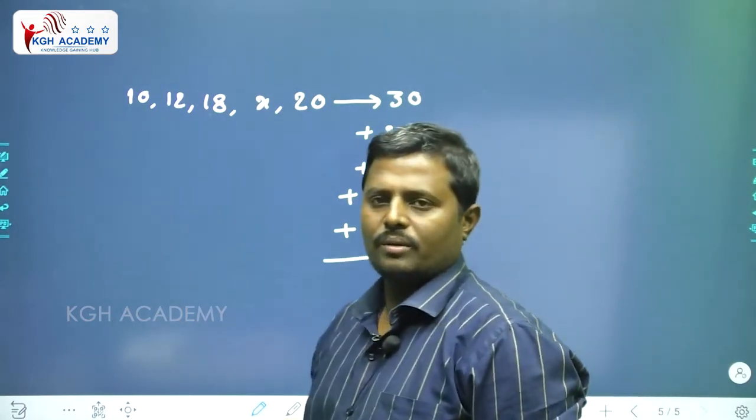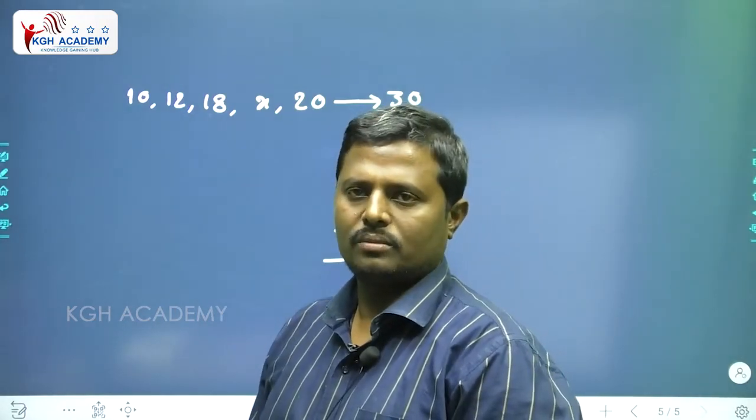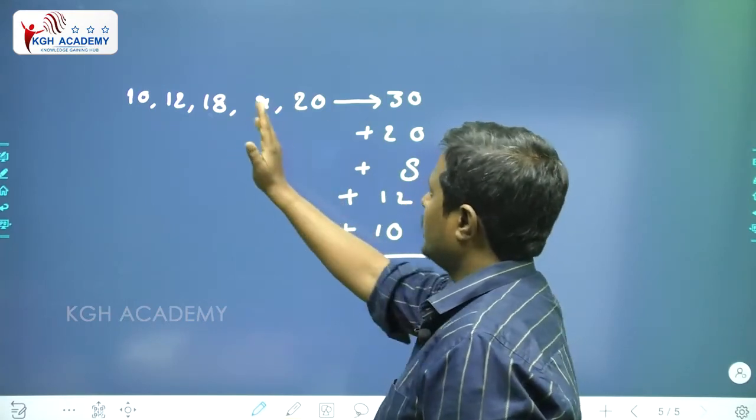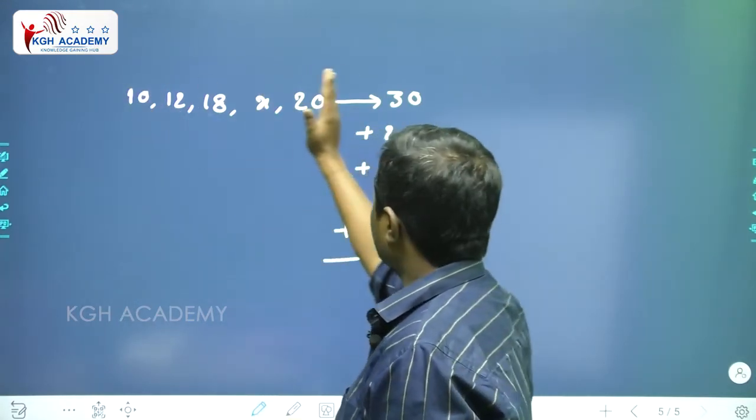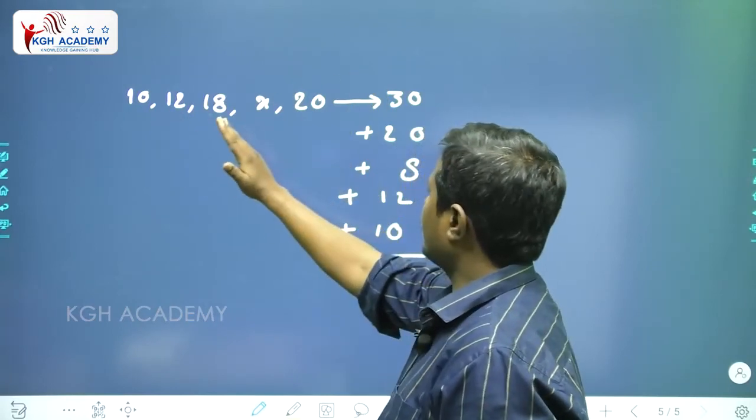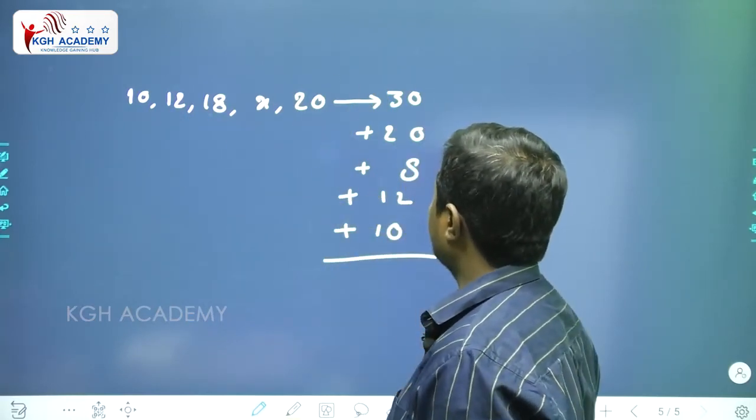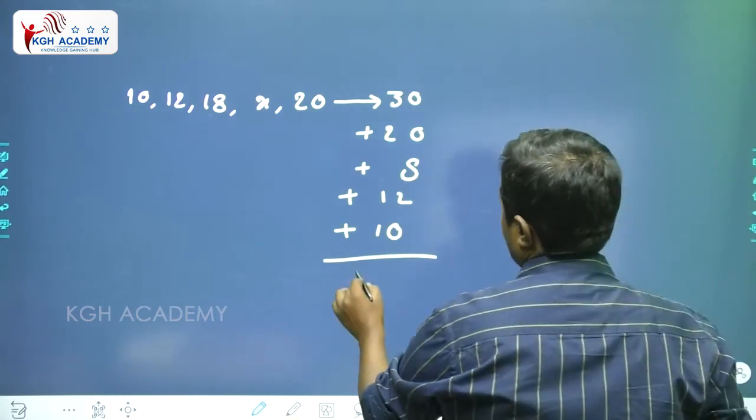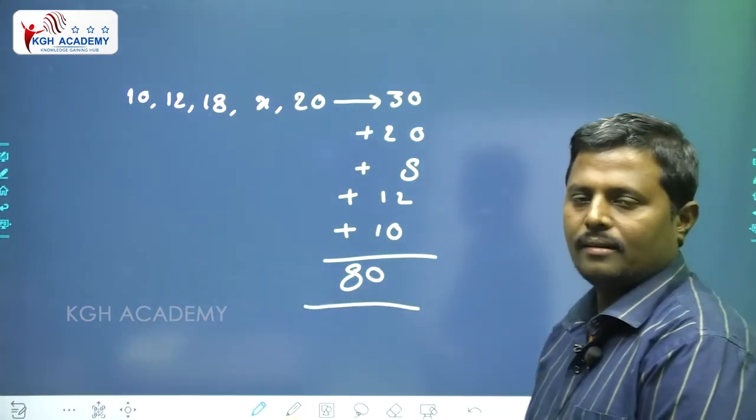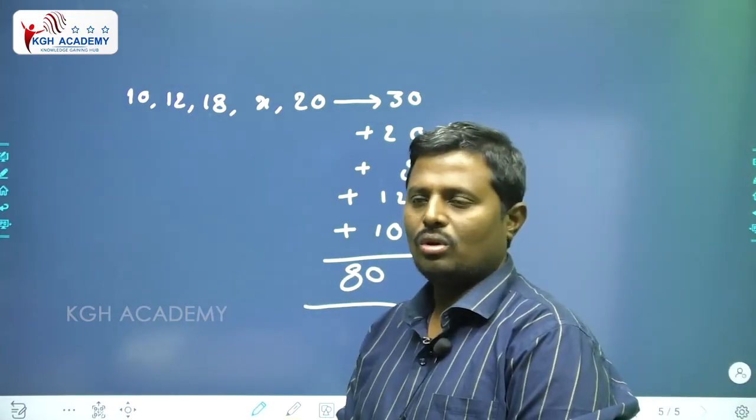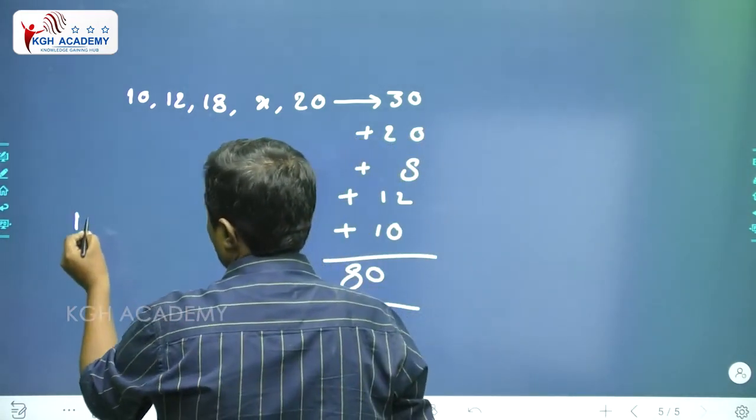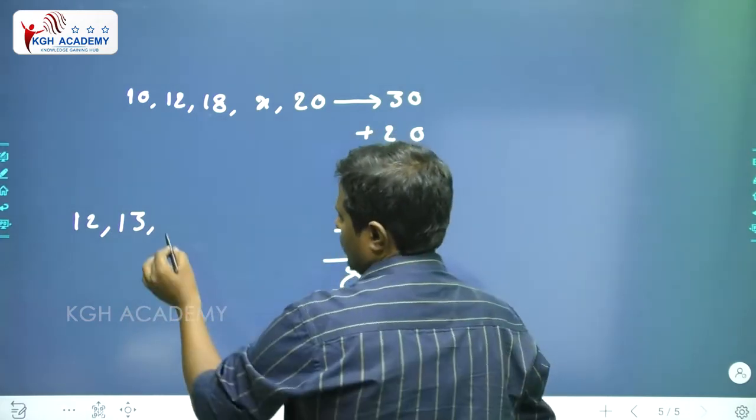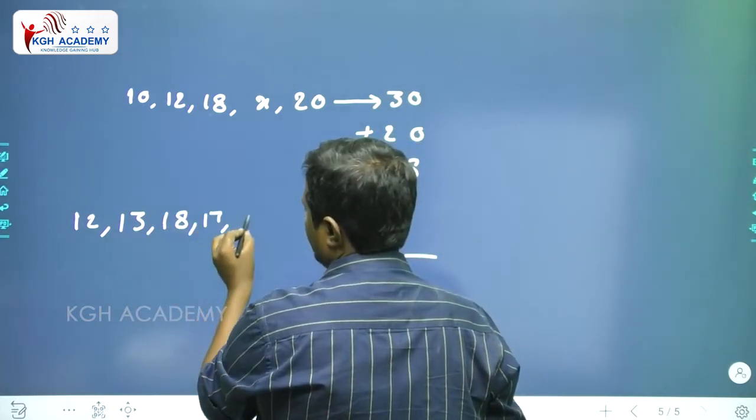No need for multiplication or addition. If you compare 30 with 10, 12, 18 and 20: if you compare 10 with 30, it is 20 extra. It is 8 extra, next 12 extra, next 10 extra. 50, 70, 80. So the answer is simply 80. Very simple.